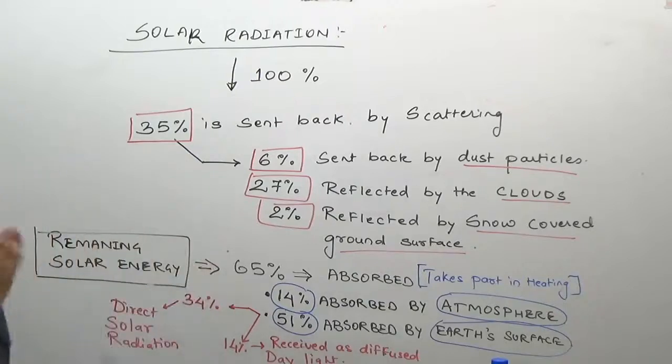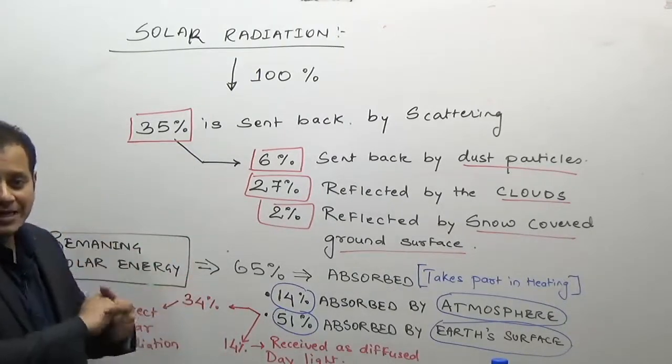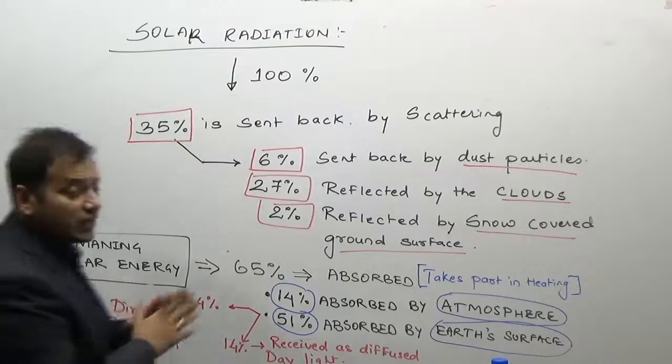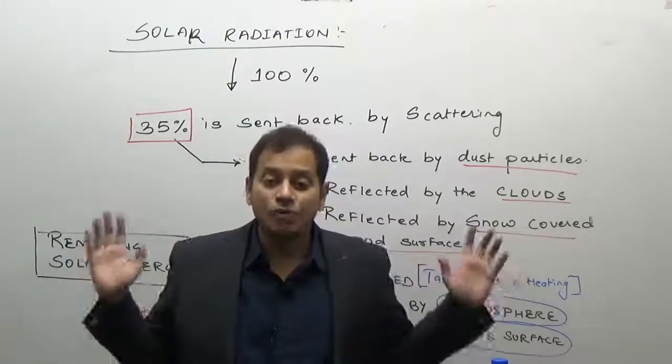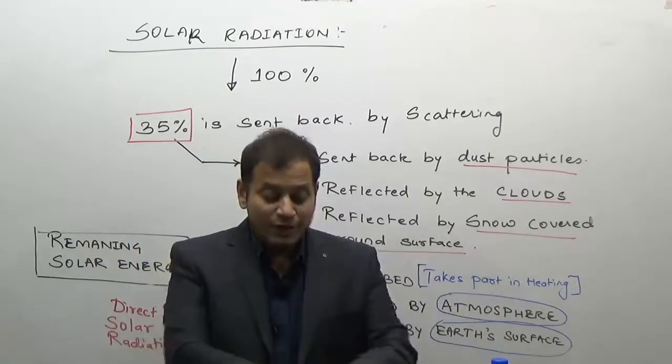So this is the total incoming solar radiation, and how it takes part. Now obviously the Earth as a whole, as I told you, does not accumulate the entire energy. Just look at this, understand what we are trying to do.